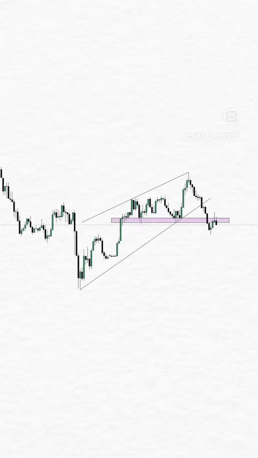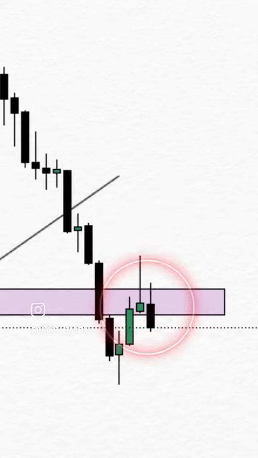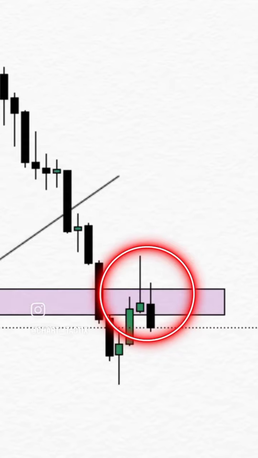Not only that, we can also see that when price retested the newly formed resistance, it rejected with a pin bar, followed by a bearish engulfing candle. Now that's more than enough confluence to go short from here.